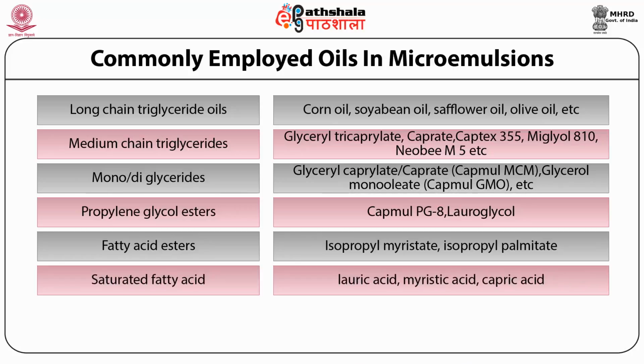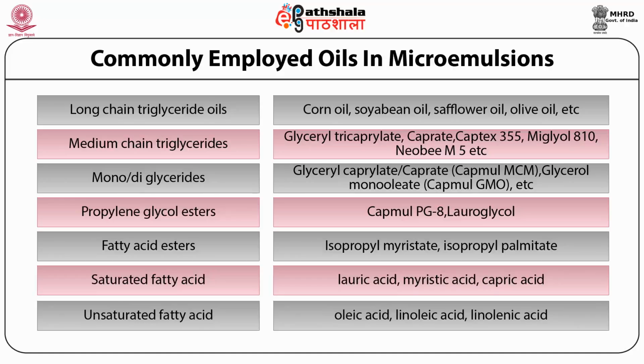Saturated fatty acids can also be used as an oil phase, and lauric acid, myristic acid, capric acid are available under this category. Unsaturated fatty acids like oleic acid, linolenic acid, and linoleic acid can be used as unsaturated fatty acids.